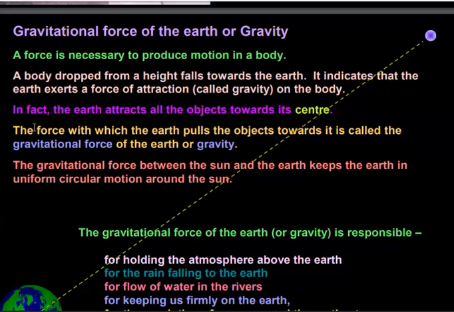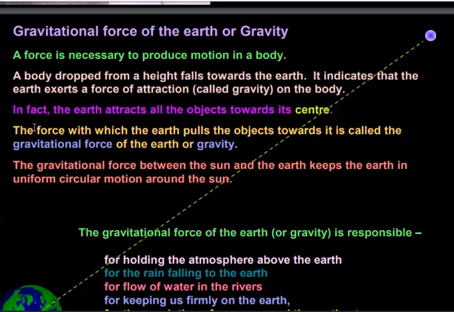So, in fact, the earth attracts all objects towards its center. That's why you see that everything falls down to the surface of the earth. When the engine of a flying aeroplane shuts down or becomes disordered, the aeroplane falls down onto the earth. You see, if you throw a ball in an upward direction, after some time the ball will come back to the surface of the earth.